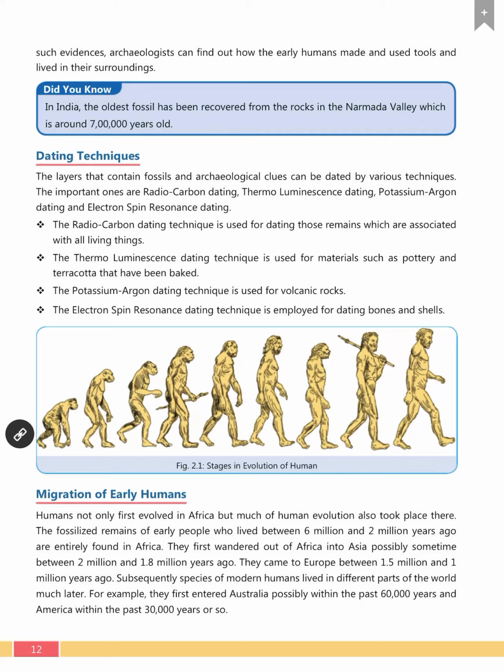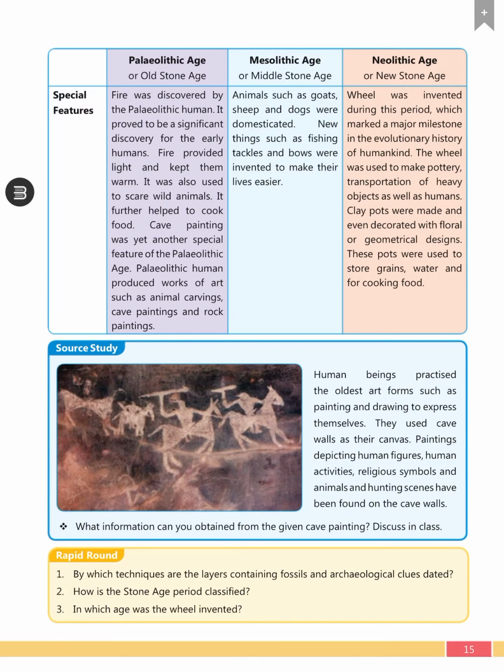Okay. The next question is, how is the Stone Age period classified? The Paleolithic age, Mesolithic age, and the Neolithic age. In which age was the wheel invented? In the Neolithic age. Okay.